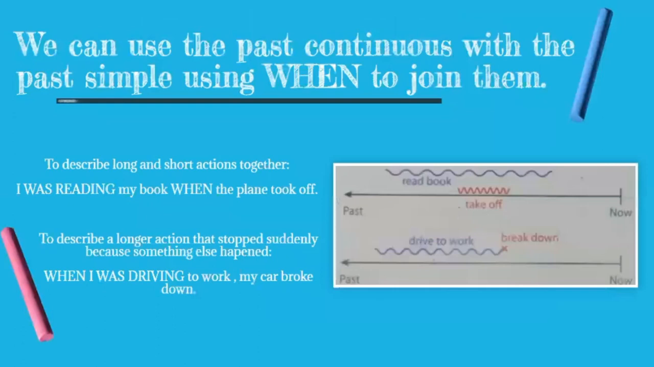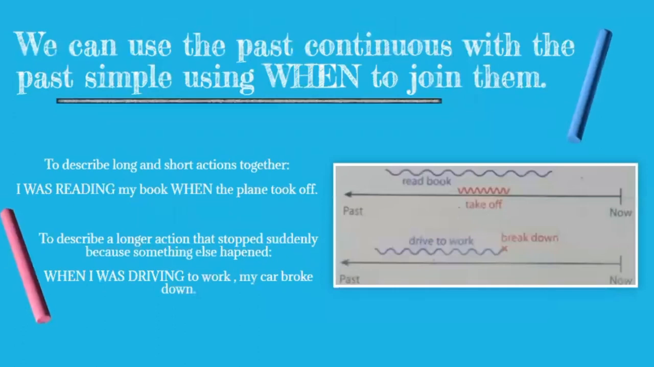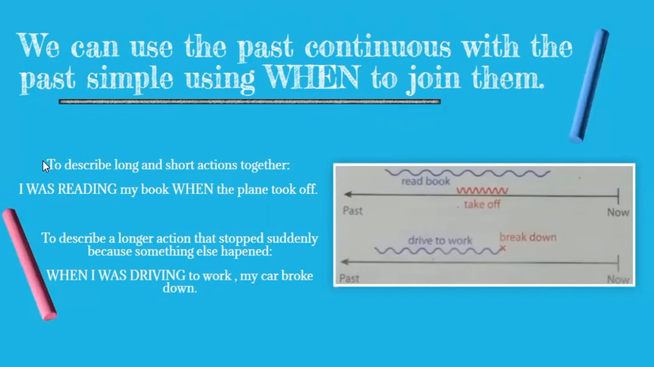We can also use the past continuous with the past simple, using when to join them, right? We do it to describe long and short actions together. So for example: I was reading my book when the plane took off, right? So this is past simple and this is past continuous, but they are together using when.